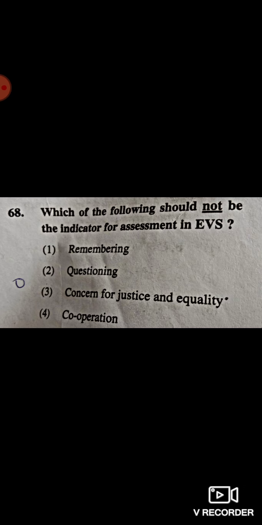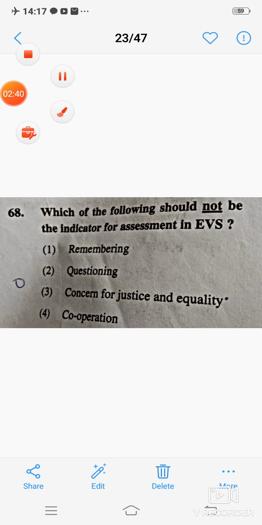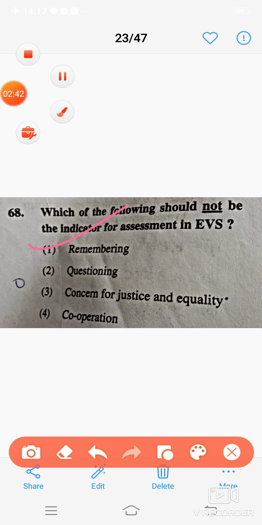Next question: which of the following should not be the indicator for assessment in EVS? Correct answer is 1, remembering.